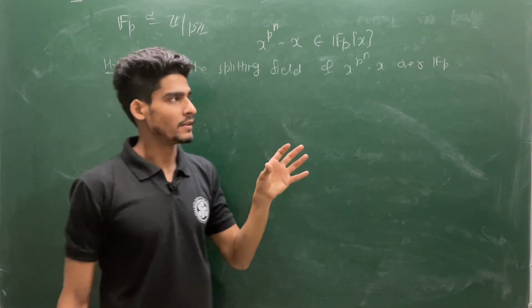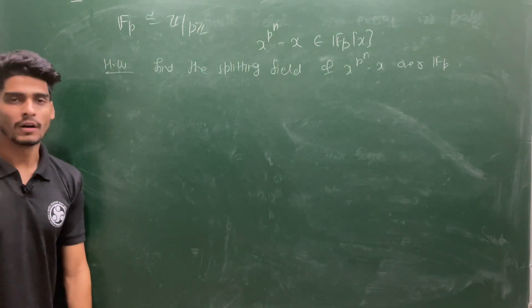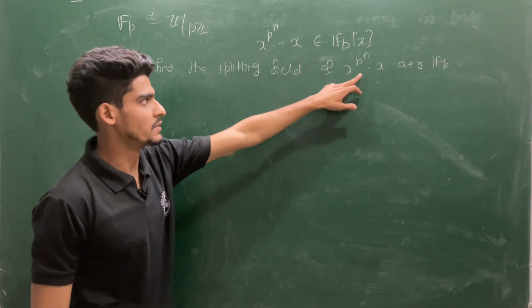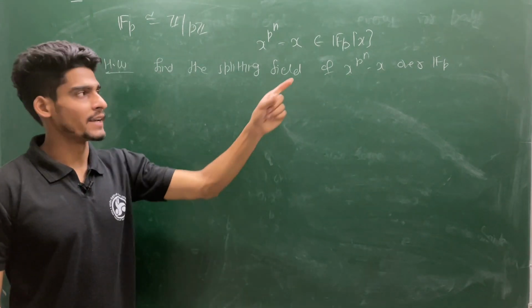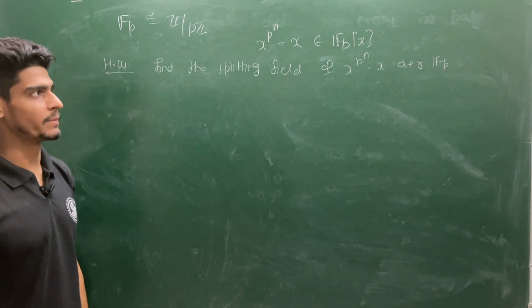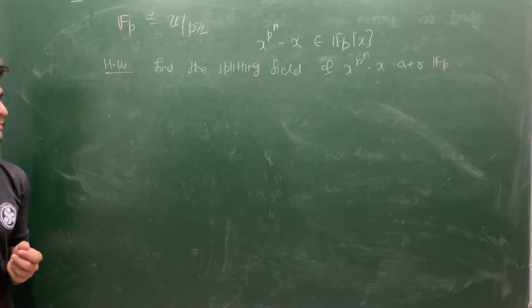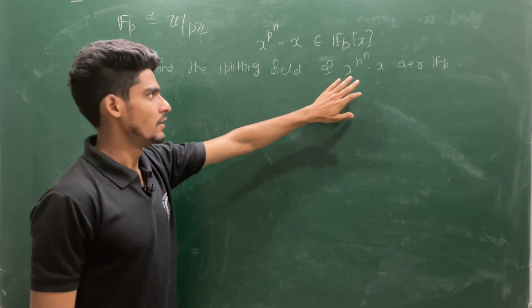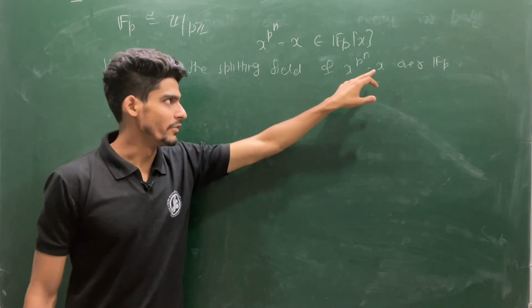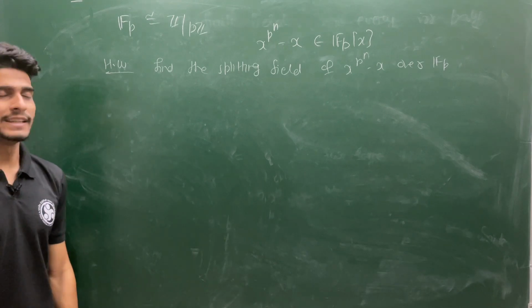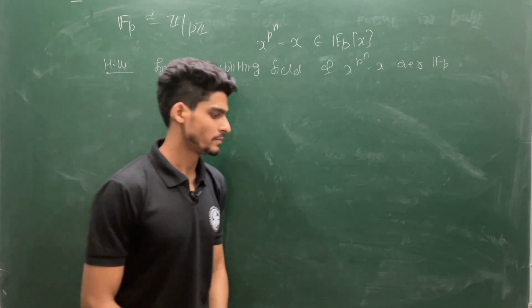So you claim that the roots you have collected from this polynomial are going to form a subfield for the splitting field for this polynomial, and then you claim that collection is actually the splitting field, because the splitting field is unique up to isomorphism, or unique up to field isomorphism. So this is a very nice exercise. By using the concepts you have studied, you can do this problem. We will be discussing it in detail in finite fields. That will be coming after 3 or 4 lectures.